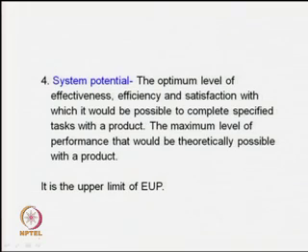Number 4 is the system potential. What does system potential mean? The optimum level of effectiveness, efficiency and satisfaction with which it would be possible to complete specified tasks with a product or a system. The maximum level of performance that would be theoretically possible with a product. This is the system potential. It is the upper limit of EUP, that is experienced users performance.